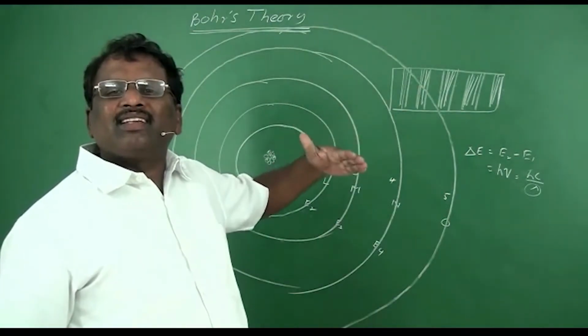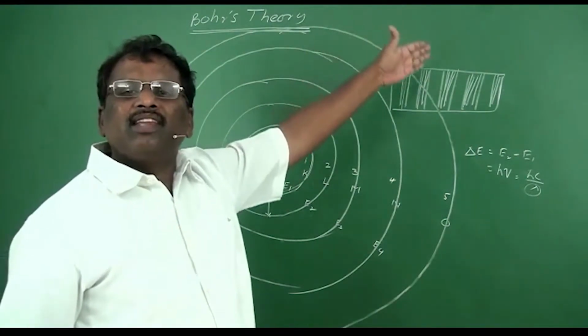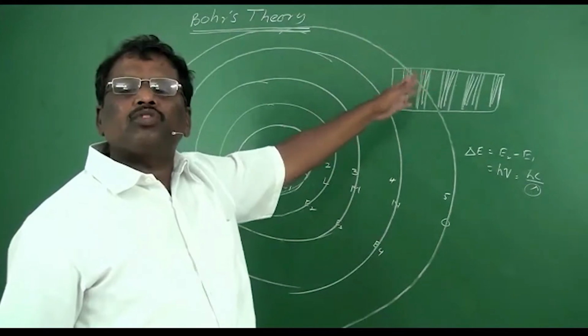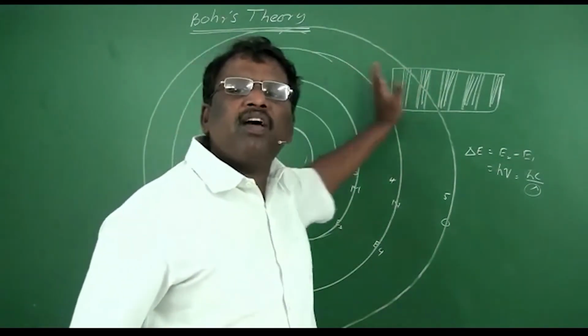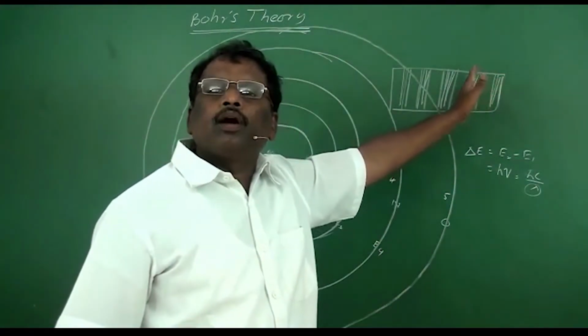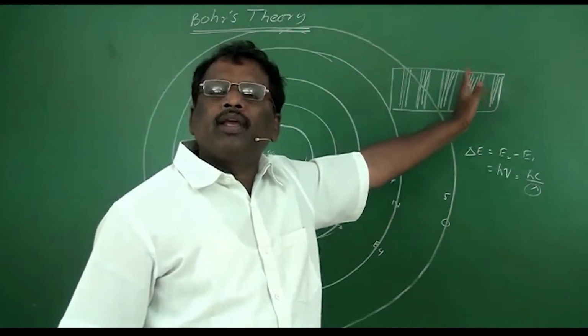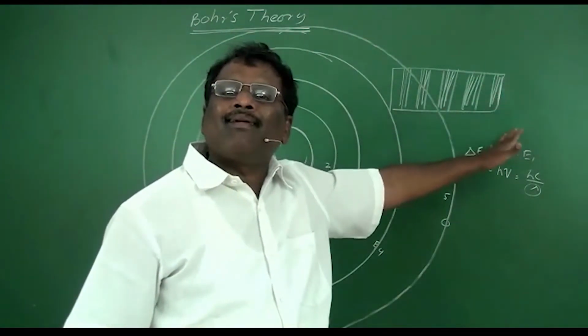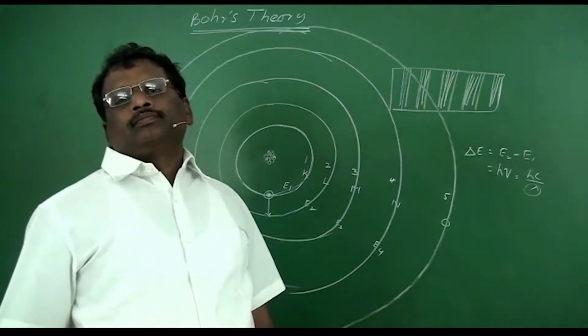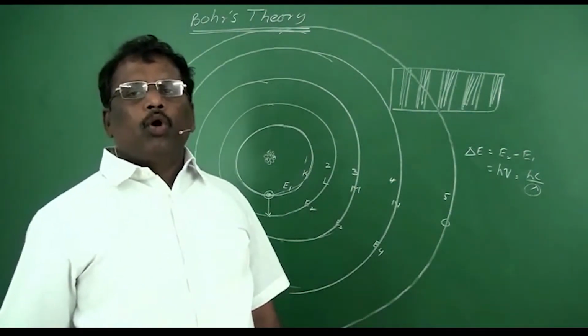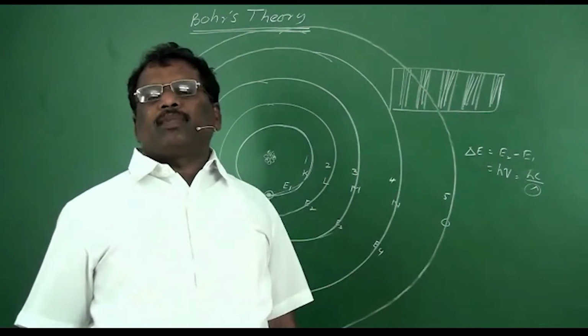So each excitation will give a definite line. That's why that many lines were observed in the hydrogen spectra. This was the explanation given by Bohr to explain the hydrogen spectra.